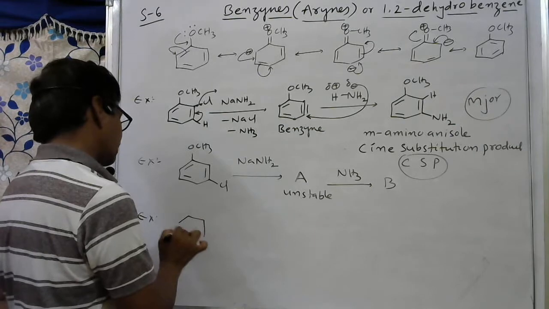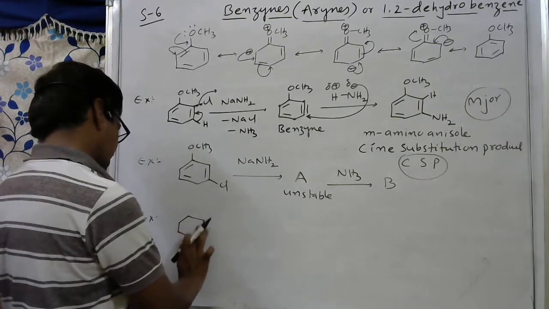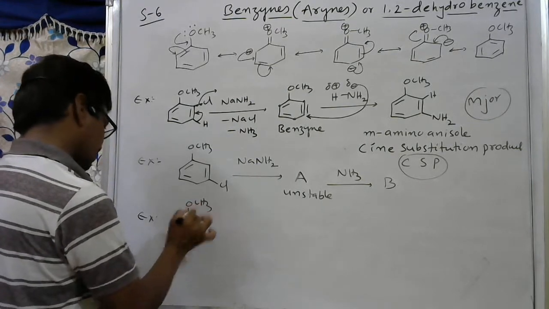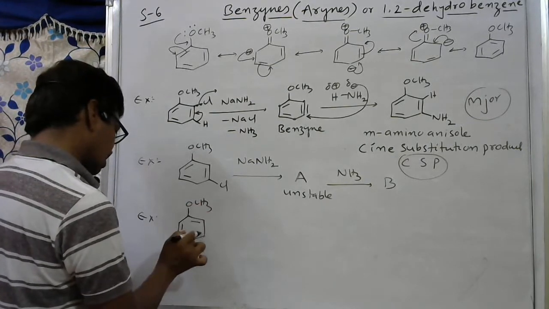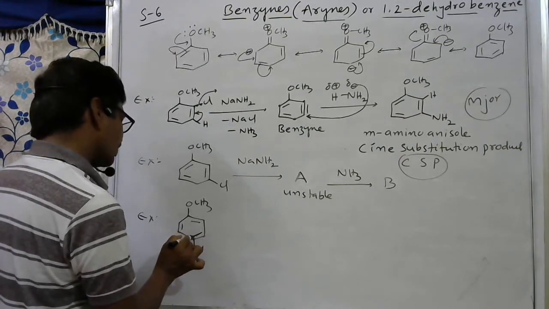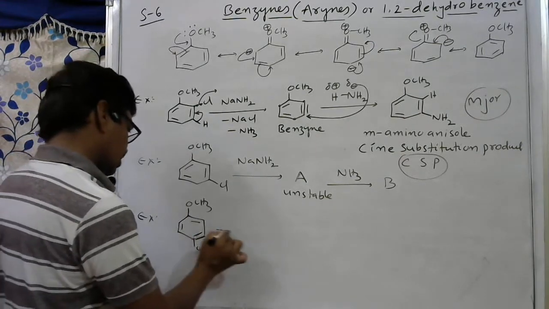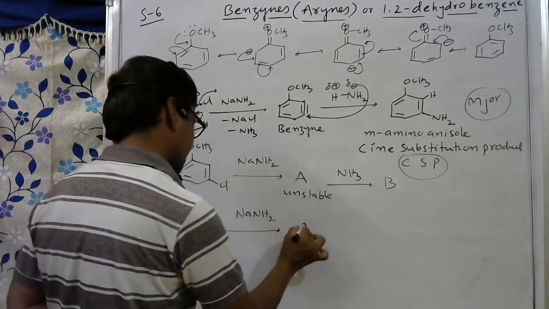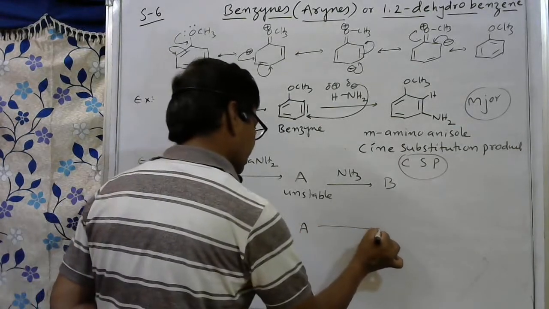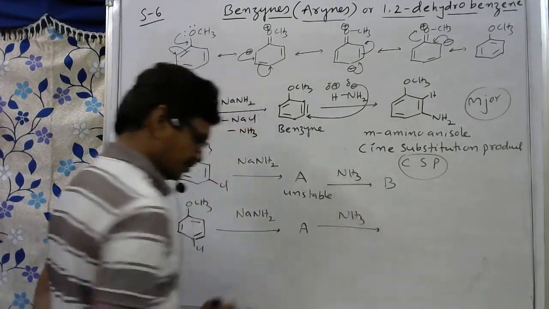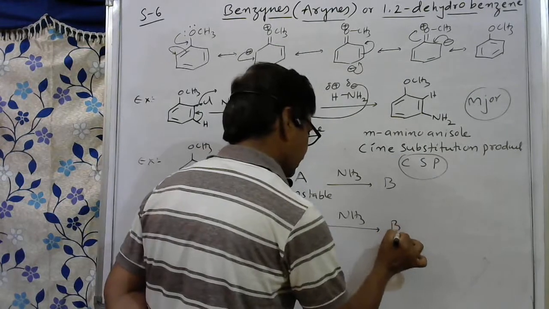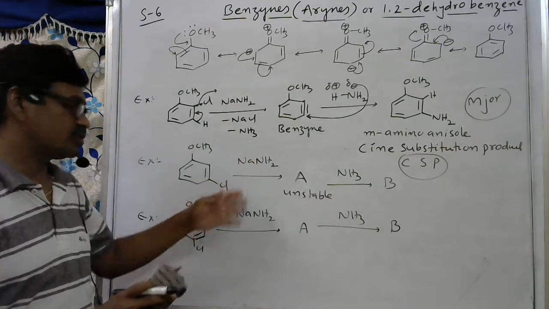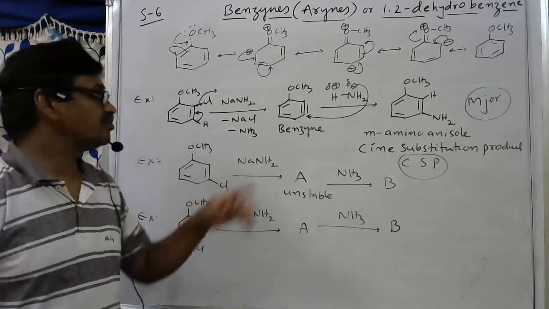One more question I am giving here. I am taking OCH3 here, then chloro. Here chloro group, this is orthochloroanisole. Here same thing, NaNH2 or potassium amide, we get A. This is unstable. And again whenever it reacts with NH3, here you can get B. What is A and what is B? So these two questions you have to solve by thinking in this way.